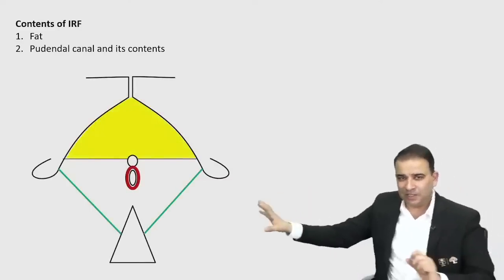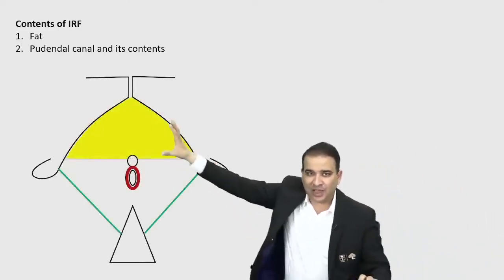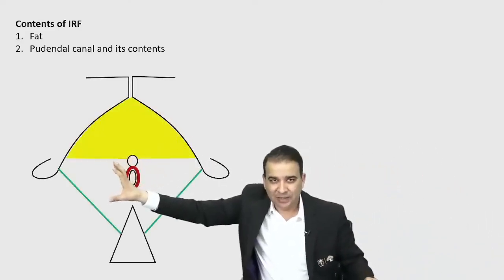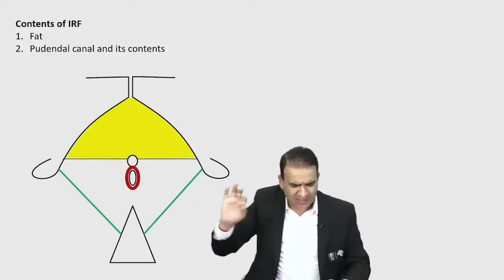Now once again, look at this picture here. What we discussed earlier was this triangle, the urogenital. Now we are looking at this triangle, guys. Now pudendal canal is present on the lateral side. It's just a very schematic presentation.